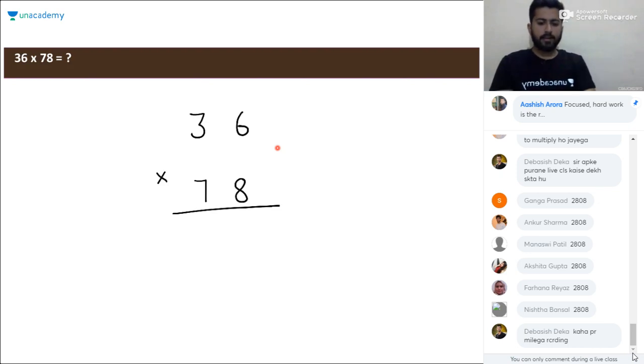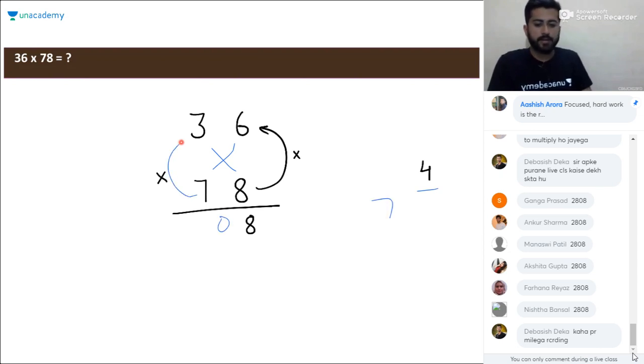Okay. 36 and 78. First step will be multiplying these two terminal numbers. It will be 8 and 6. That is directly 48. Write 8 here and 4 will be carry. Okay. Then multiply this cross. 3 8s are 24, 7 6s are 42, 24 plus 42 is 66, 66 plus 4 is 70. Write 0 here, 7 as carry. 3 7s are 21, 21 plus 7 will be 28. So 2808.